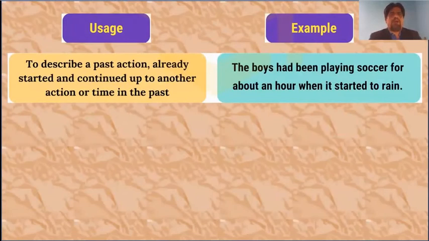To describe a past action already started and continued up to another action or time in the past. That is where we use the past perfect continuous tense. For example, the boys had been playing soccer for about an hour when it started to rain. It's not now, it was earlier, when it started to rain. At that time they had been playing, not at that particular moment, but for almost an hour.